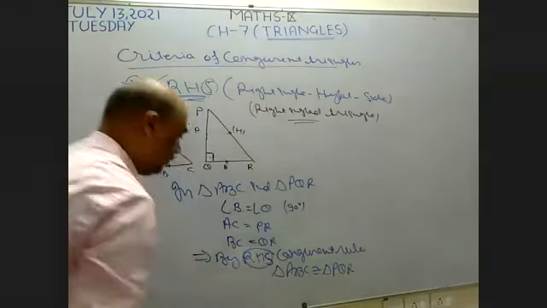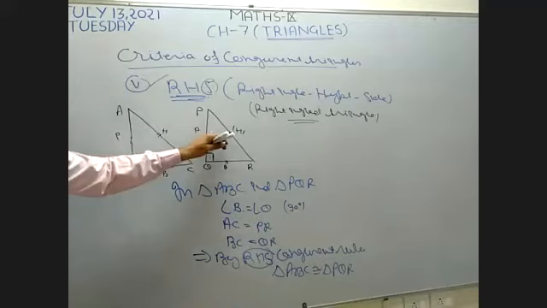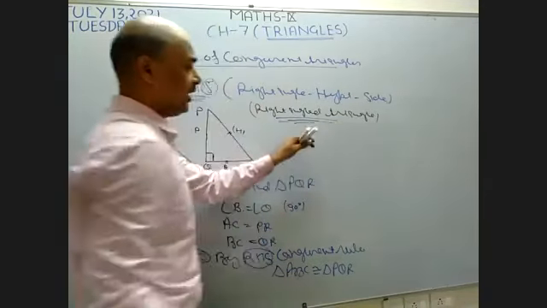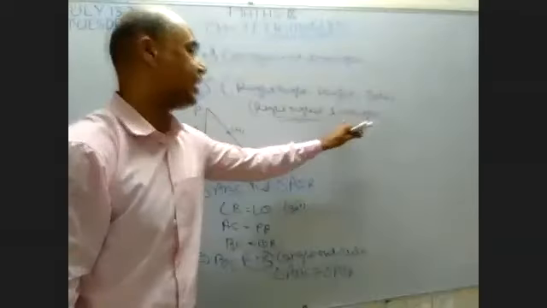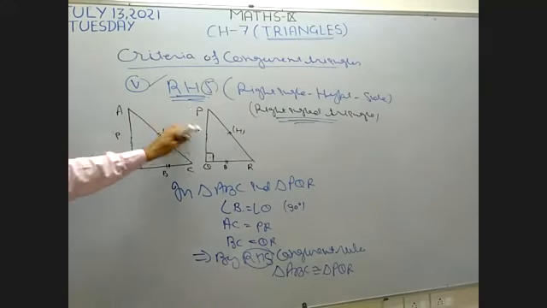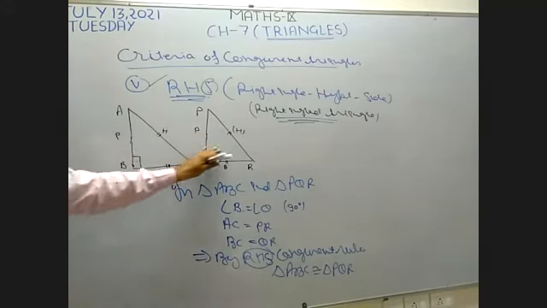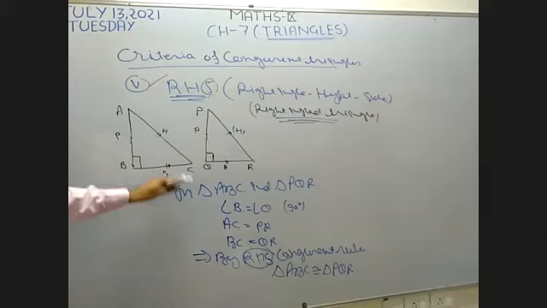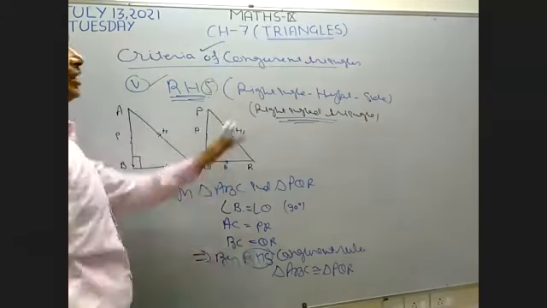So this is the fifth criteria. By using this criteria, we can make only right angle triangles congruent. Okay. See carefully. I write here right angle. This property can be used only in a right angle triangle. When right angle triangles are there, we have to use this fifth property RHS. So using these 5 properties, we can make 2 triangles congruent.